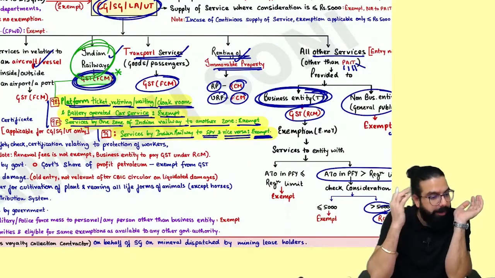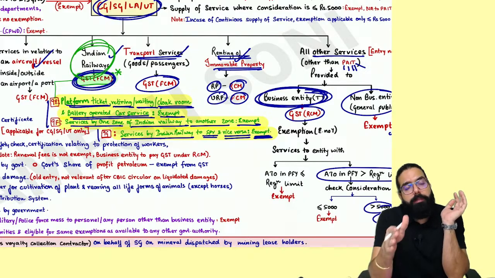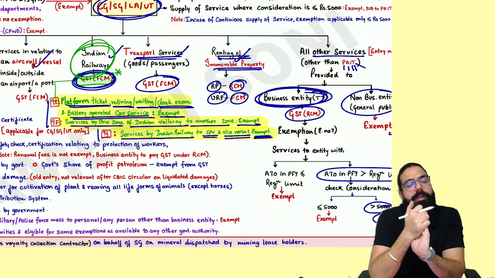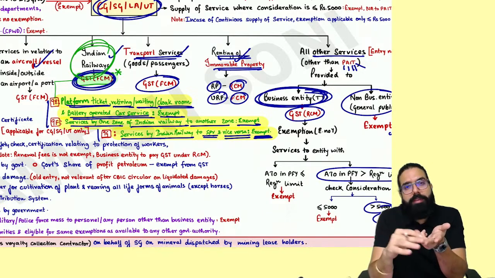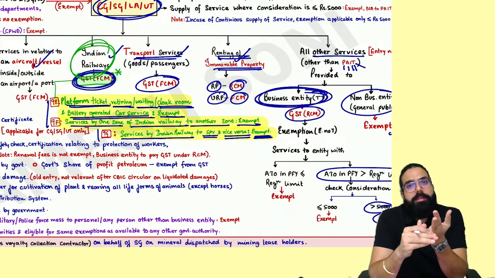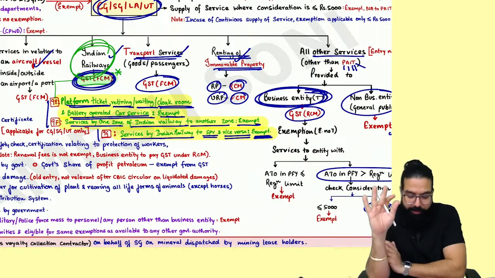Indian Railways, always remember, you will see one small point on Indian Railways. Always remember that GST on Indian Railways comes under the forward charge mechanism. All services are forward charge, but some services of Indian Railways have been exempted, like platform ticket, retiring room services, battery operated car, cloak room services. All these are exempted. Done, sir. This point is clear.